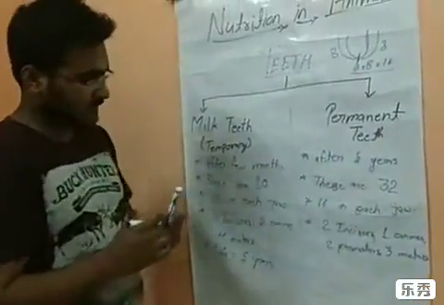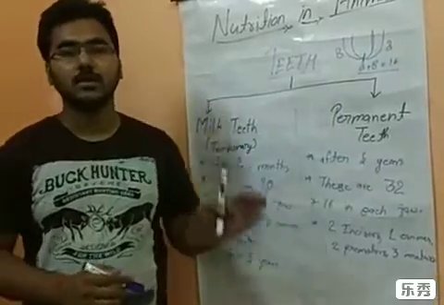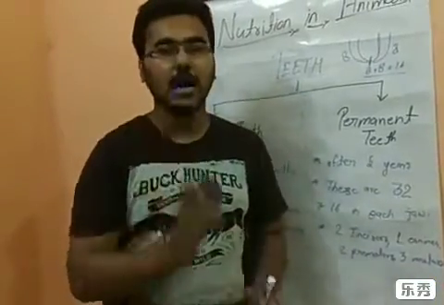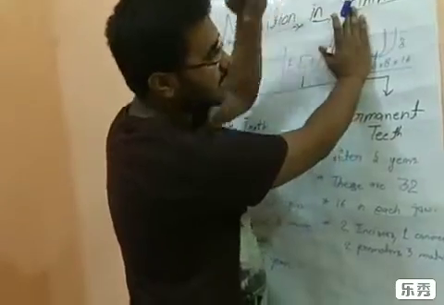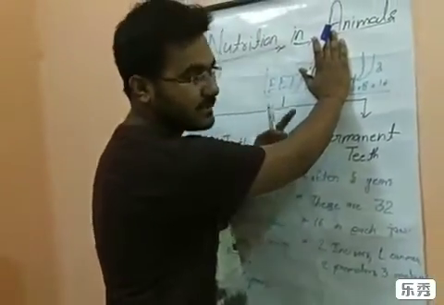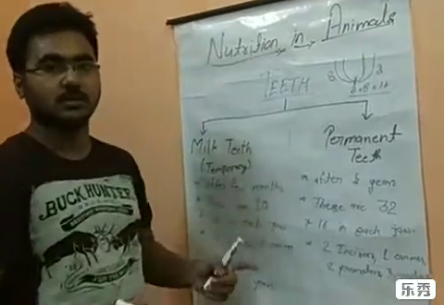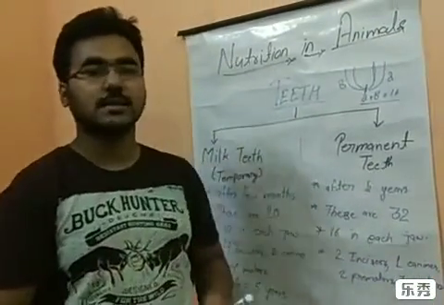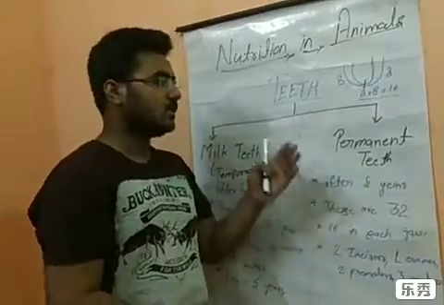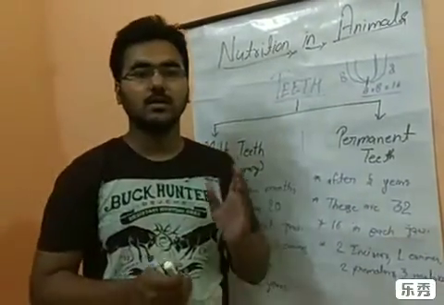So this is the combination of permanent teeth in half a jaw: 8 teeth, 2 incisors, 1 canine, 2 premolars and 3 molars. The same is on the opposite side. So the total will be 16, and in both jaws there will be 32 teeth.